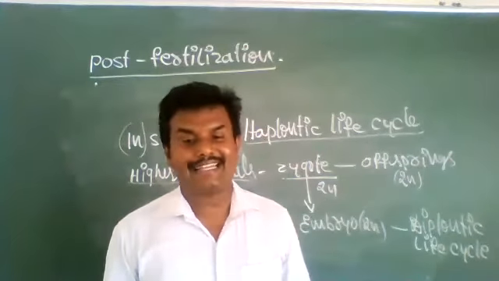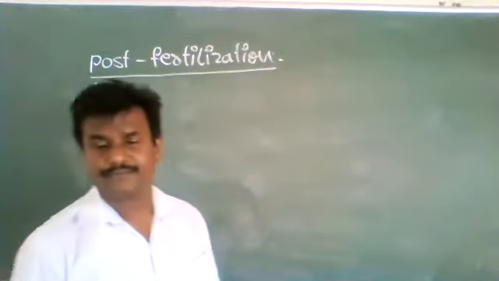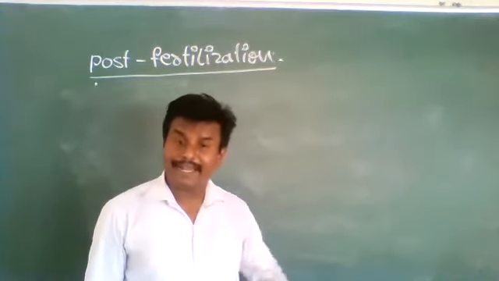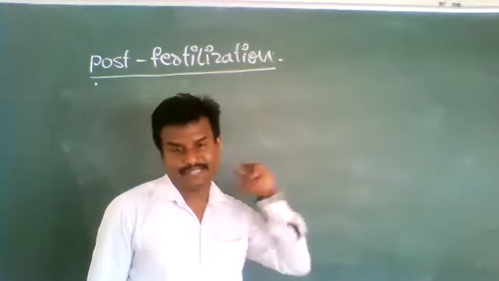This is the zygote. After fertilization, the zygote undergoes two changes. One is zygote multiplication. When the zygote multiplies and gives rise to the embryo, that is it. Next, another one is embryogenesis.